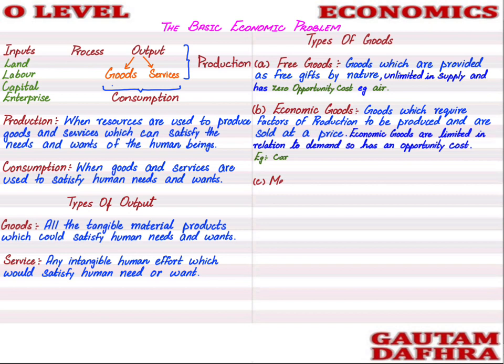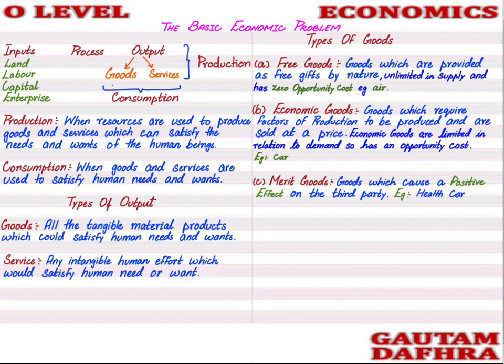Example, car. The next is merit goods. Merit goods cause a positive impact. These are mostly services. These goods provide a positive impact not only to the consumer but to the third party as well, to the society as well. Here the third party is known as the society.